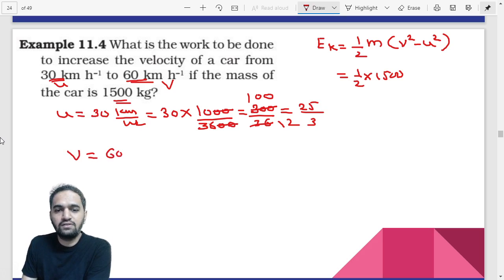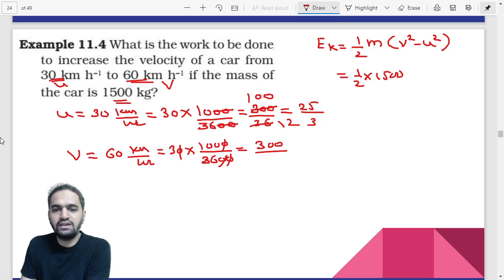v is 60 km per hour, right? It can also be converted into meter per second, and this is 1000 again divided by 3600. Now the answer would be, so two zeros are cancelled. So 1 zero is cancelled from here and 1 from here. So what is remaining is 300 divided by again 36. Right? But it is not 30, it is 60. Sorry, I took it 30 from the top hand side. So that is 60 itself. So that is 600.